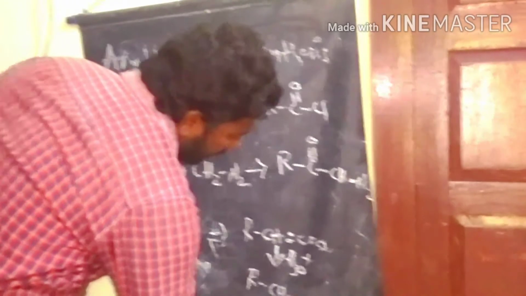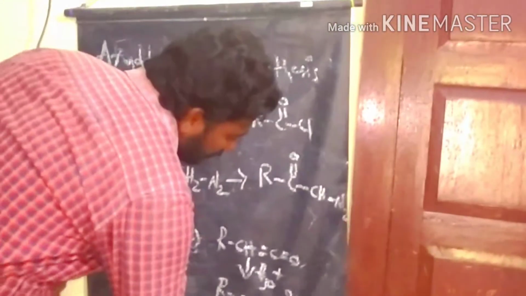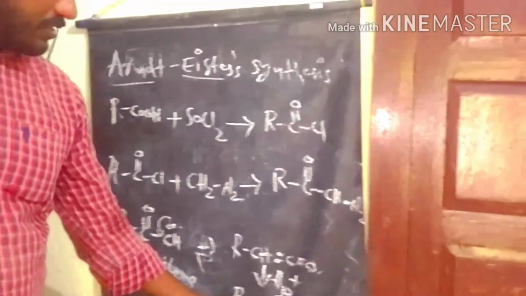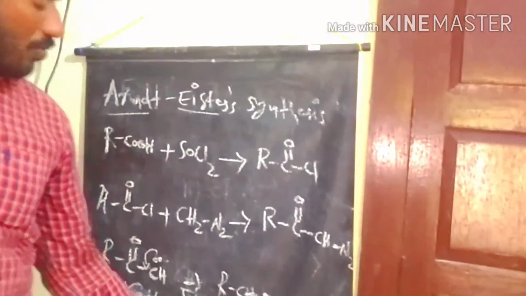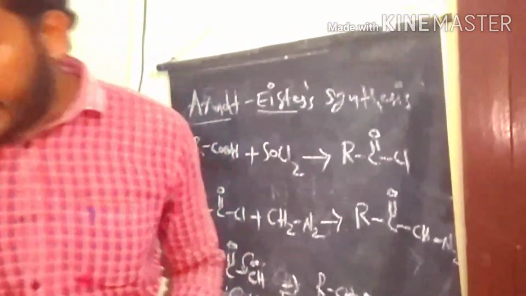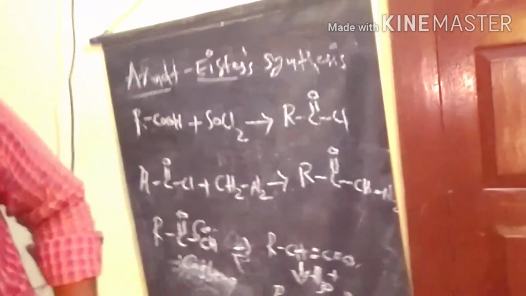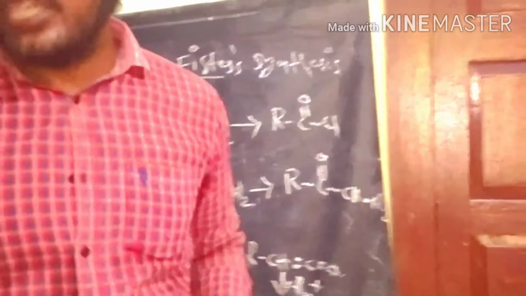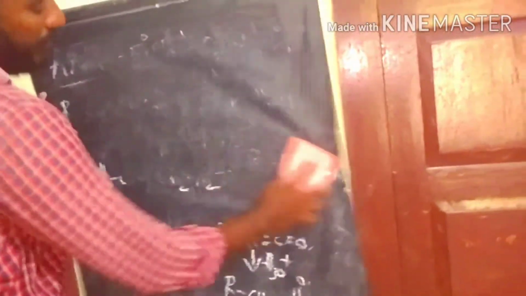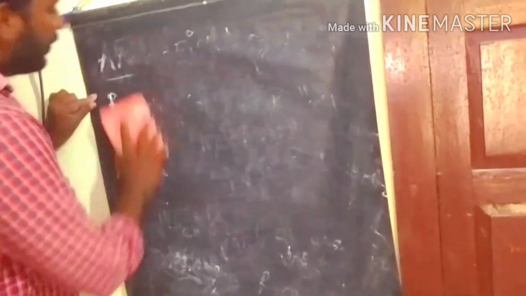What do we get? Homologation. We increase the carbon chain by one carbon. So we call that a homologation reaction. This is a well-known, famous reaction, the Arndt-Eistert reaction. Next we discuss some distinguishing tests of carboxylic acid. How can you identify a carboxylic acid?